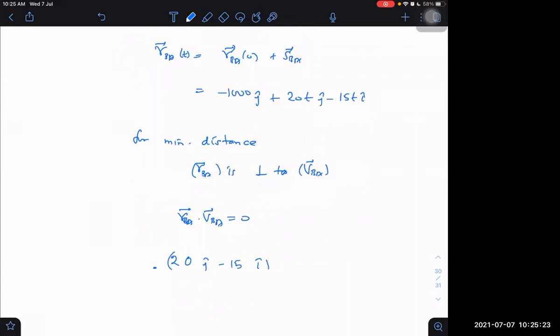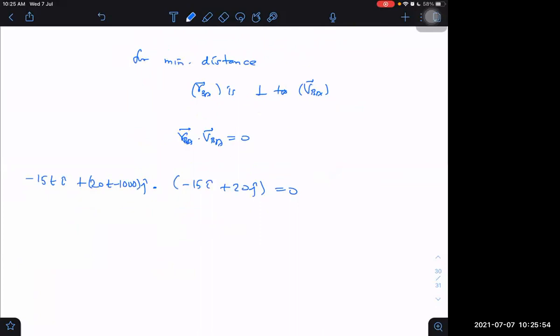Dot product with minus 15 T i cap plus 20 T minus 1000 j cap. This also I will write first i cap and then j cap. 15 minus 15 i cap. Take the dot product and put it 0.